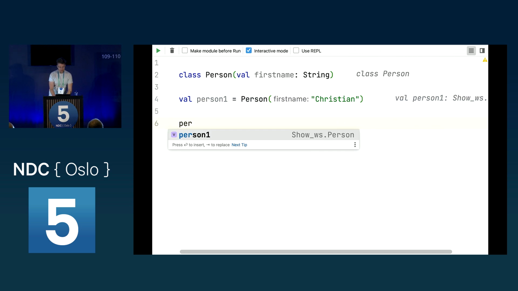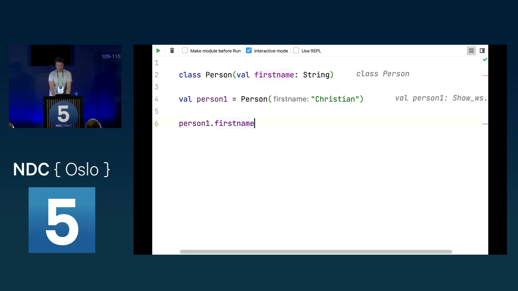So if we say we have this person1 and say first name, as we can see, we can access this with my name, but if I try to set this to something, this does not work, because we haven't specified that this is a var. But if I change this to var, we can reassign it. So under the hood, you are not really accessing the property, but you are accessing the getters and setters which are created by Kotlin implicitly.